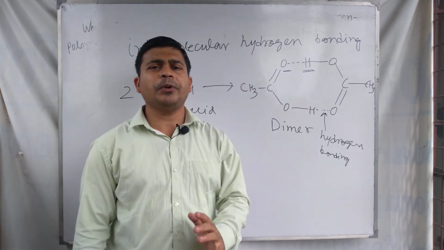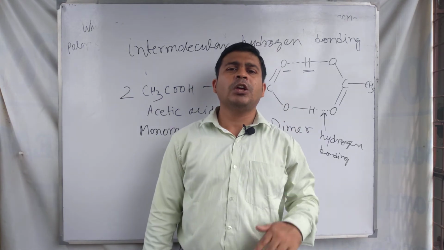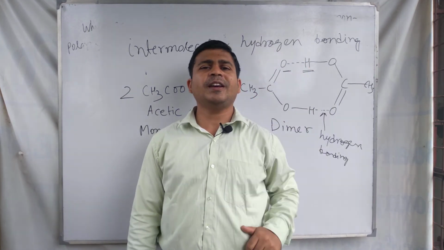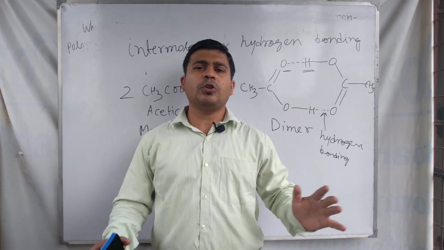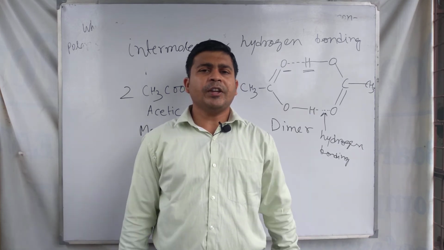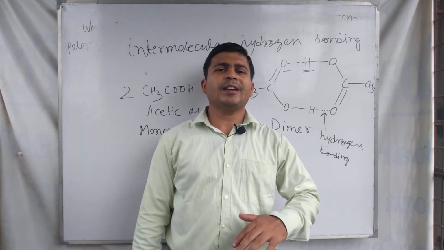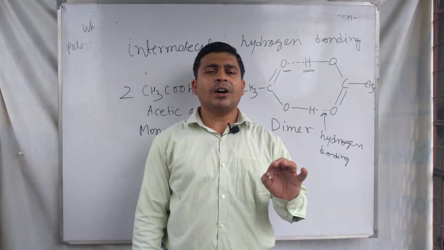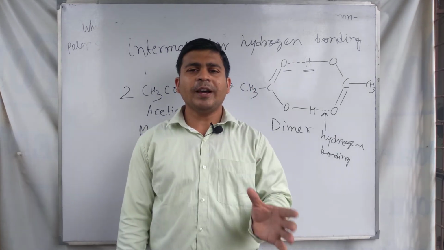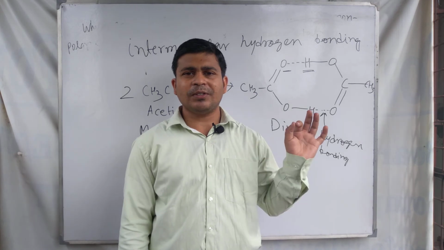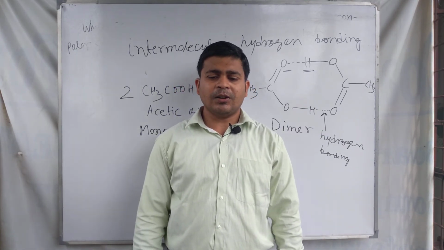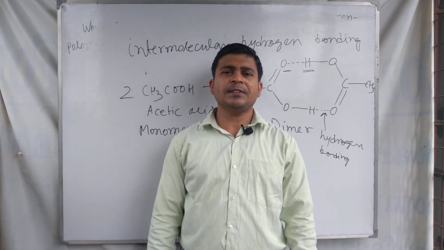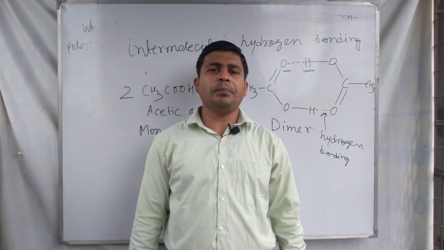So this is the answer to the question of why acetic acid molecules exist in the dimeric form, meaning two molecules combine to form one molecule. I think you get a clear reason for why this happens. Thank you for watching these discussions regarding this topic.